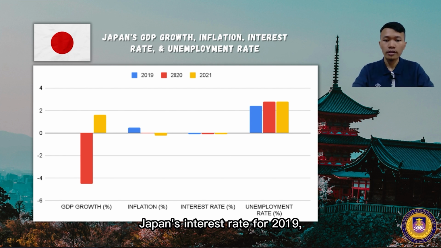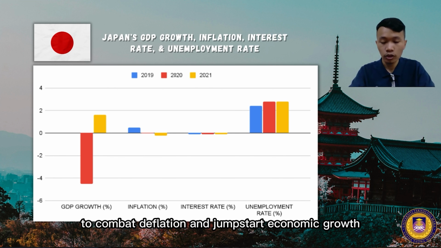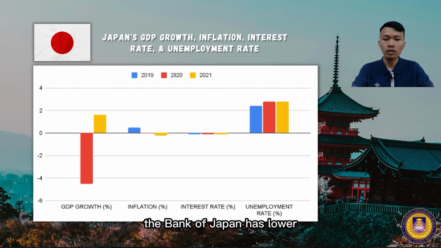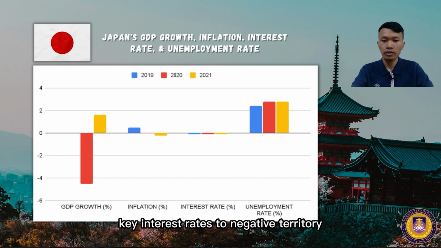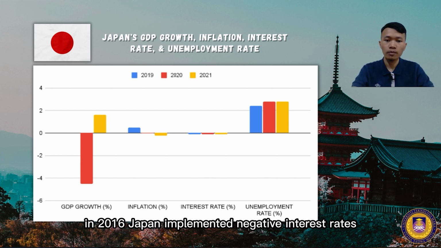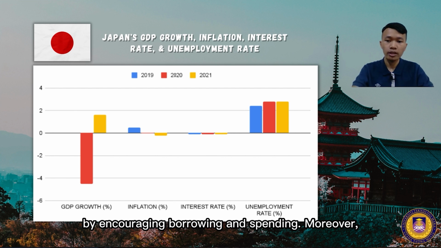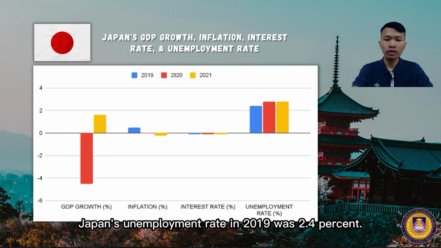Furthermore, Japan's interest rate for 2019, 2020, and 2021 was negative 0%. In the country's latest move to combat deflation and jumpstart economic growth, the Bank of Japan has lowered key interest rates to negative territory for the first time. To add more to that, in 2016, Japan implemented negative interest rates to combat decades of deflation by encouraging borrowing and spending.